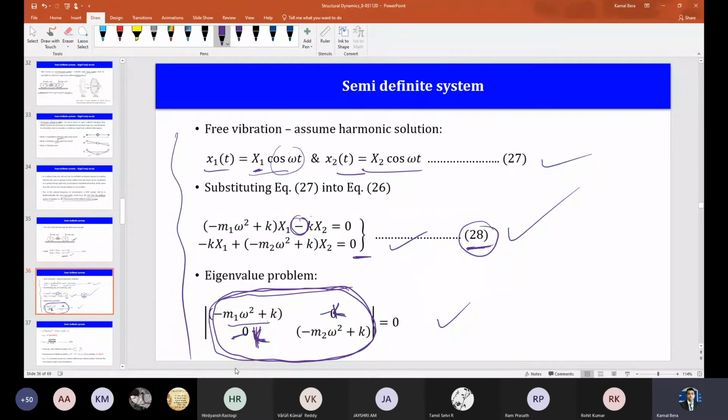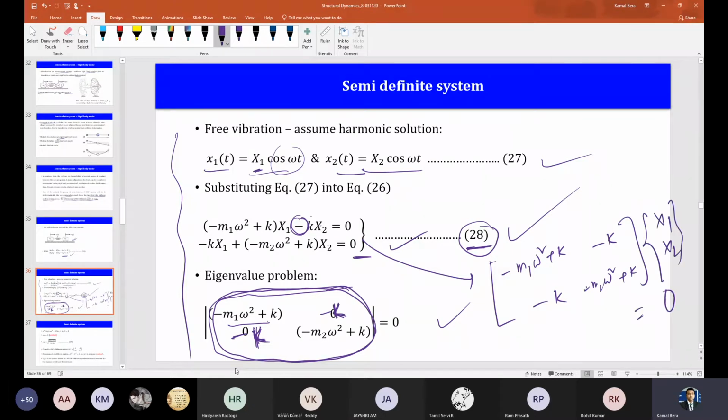Ridiculous. Now do you understand, people, are you understanding or is it something else? This should be minus k, right? You can see the coefficient matrix is here. You write it in the matrix form: minus k, then minus m2 omega square plus k, into x1, x2 equal to the zero vector. So this is Ax equals 0. The determinant of A has to be 0, and from this we will get two frequencies, right?